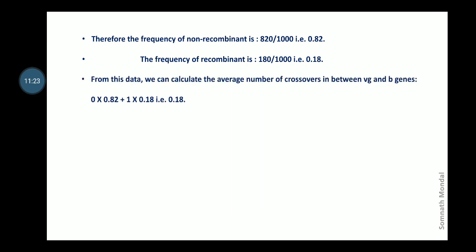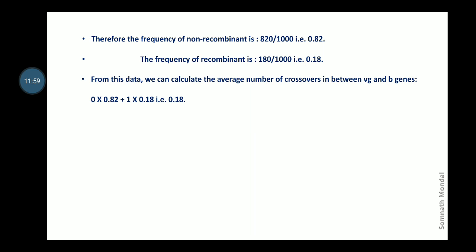Now from this data we can calculate the average number of crossovers between VG and B genes. That is what we have calculated in between A and B genes in our first example, that is the basic. So like that we are calculating the average number of crossovers between VG and B genes. Now no crossover or non-recombinant means 0 into 0.82 plus single crossover, that is 1 into 0.18.